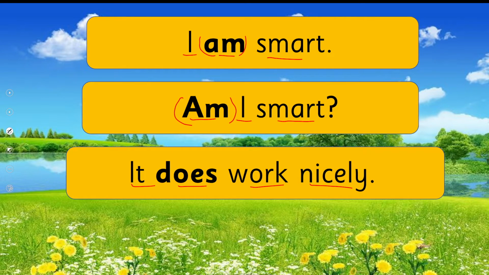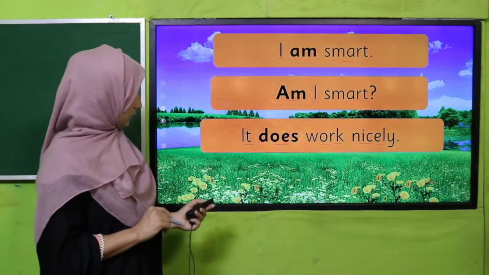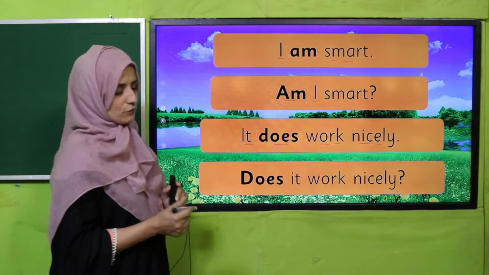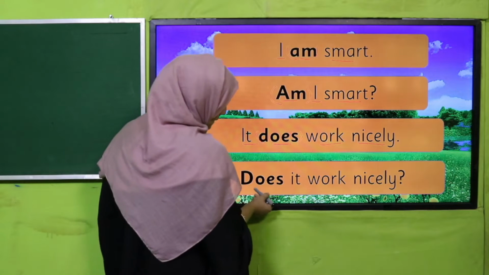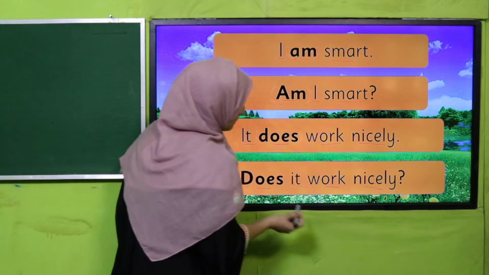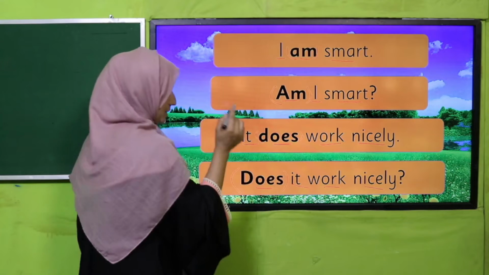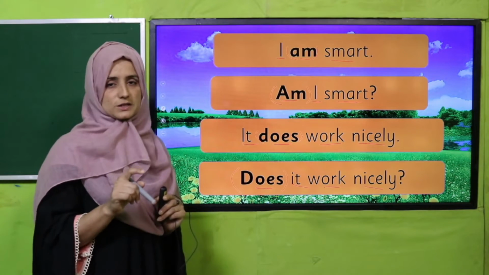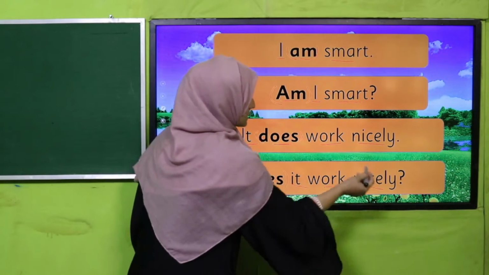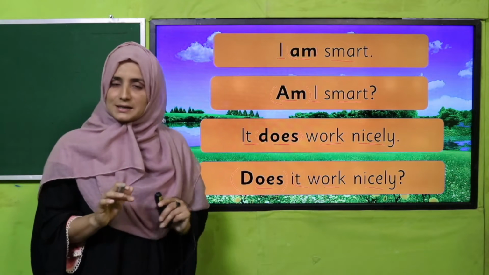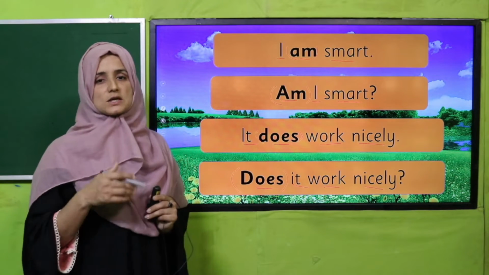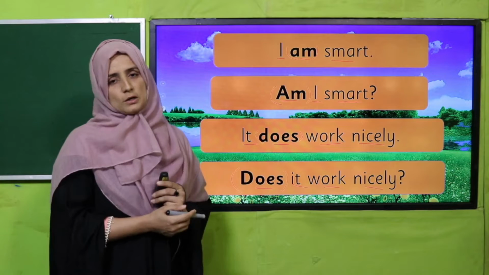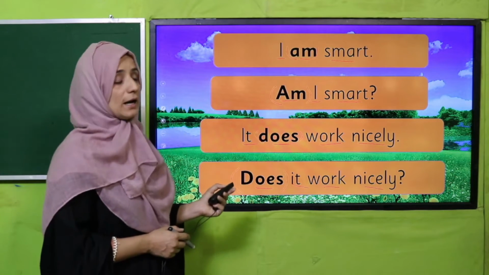Next, see: it does work nicely. Always we use does, my dear students, with singular noun and pronoun, and do with plural noun and pronoun. See that while making the question, what did I do? Does it work nicely? Look, I have written does at the start of the sentence, and the rest of the sentence is the same. Have you got that? In this way we can change sentences into interrogative form by using be, do and have.